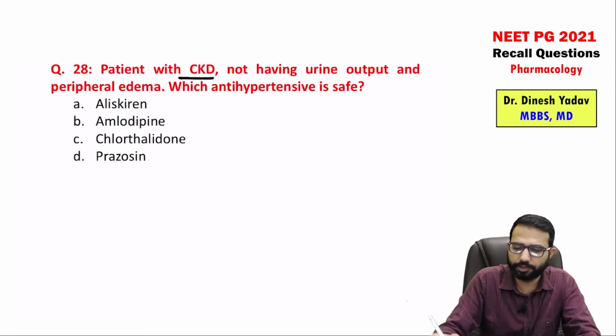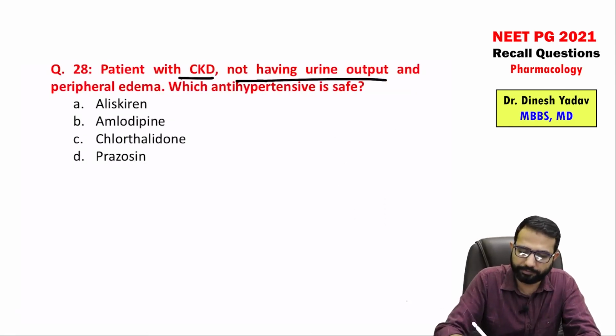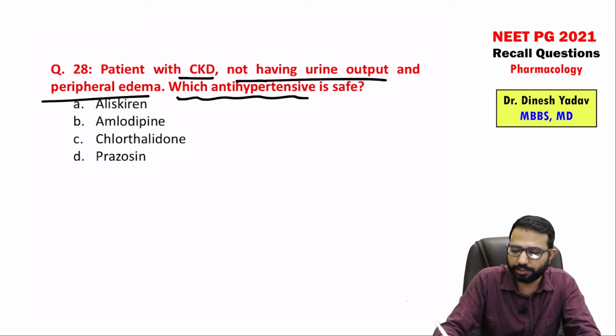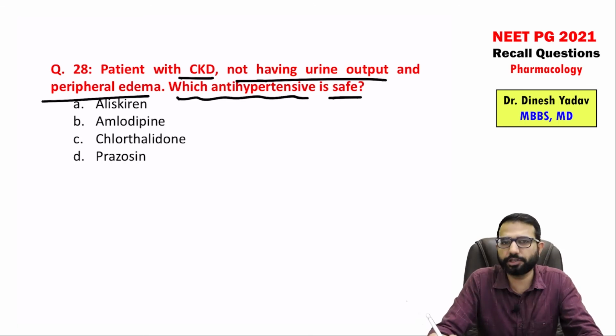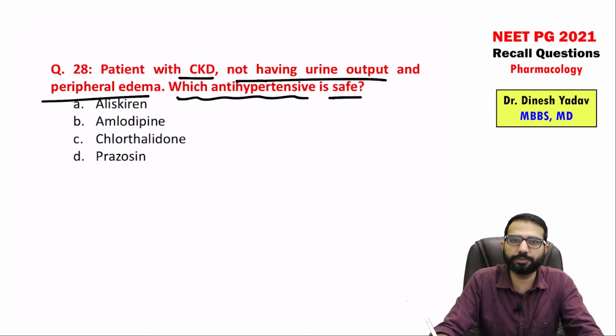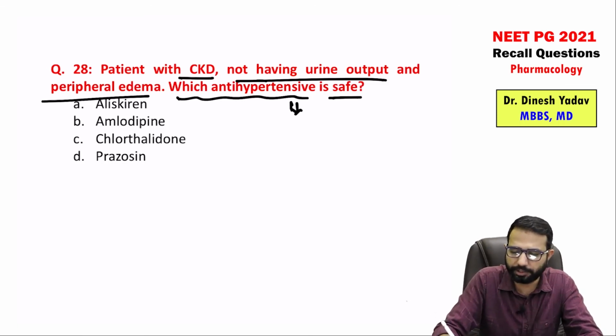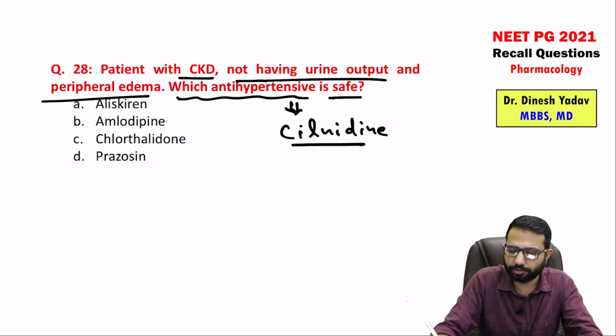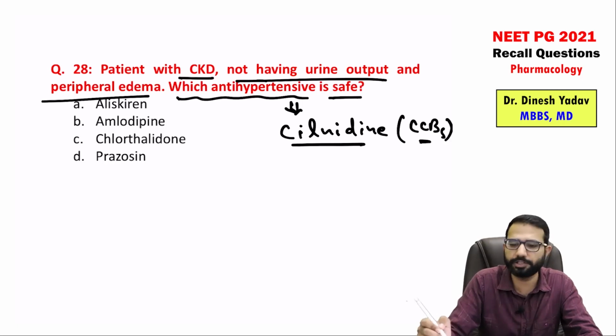Patient with CKD not having urine output and peripheral edema, which antihypertensive is safe? So guys, in this question there was a lot of controversy, right? Exact language is basically not recalled. If chronic kidney disease, then the answer will be different. If end stage renal disease, answer will be different, right? So controversy, but if the language is like this, if there is CKD, not having urine output, some peripheral edema, ideally I would say if cilnidipine is in the choice, then cilnidipine is best. Cilnidipine, that is a calcium channel blocker. So calcium channel blockers are basically best. Cilnidipine is best, right?